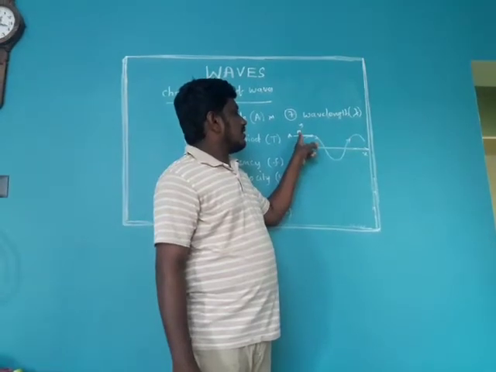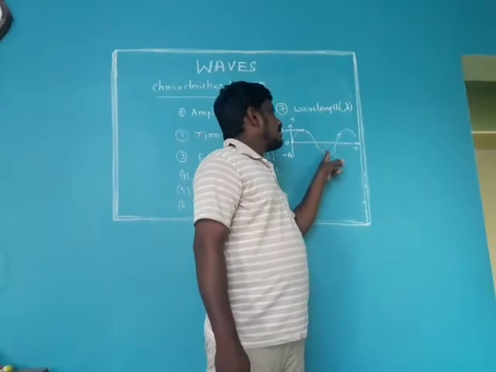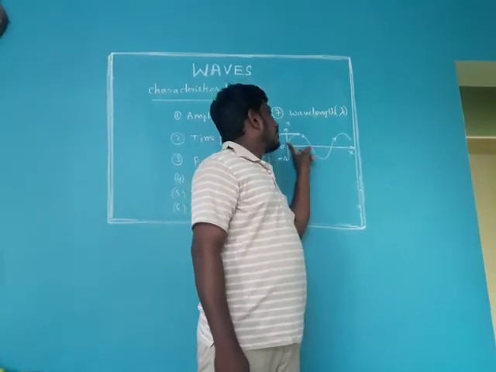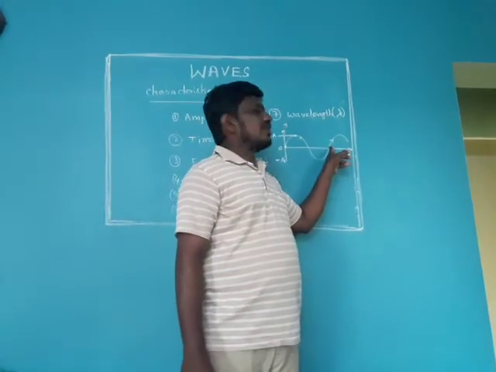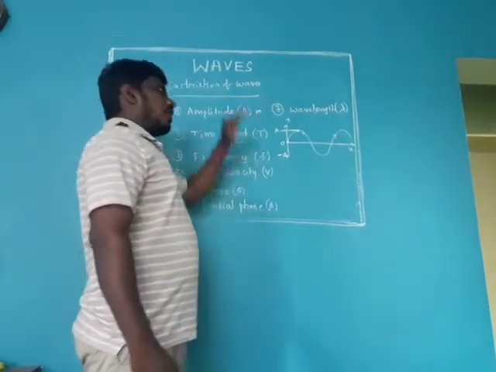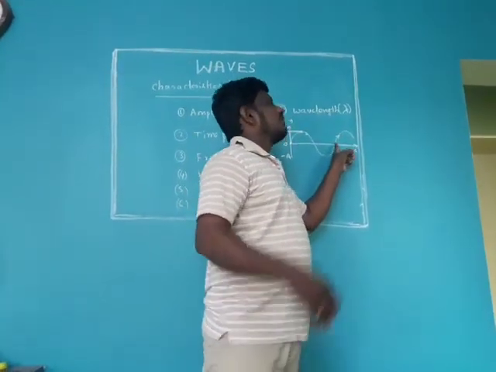When a particle has started and completes one oscillation, energy is transported like this. This particle is never transported, but it is sending energy to this point. Okay, so energy is here. In one vibration, energy travels one wavelength distance.